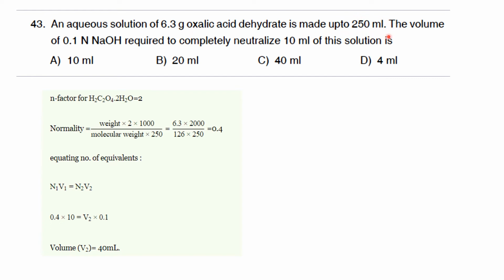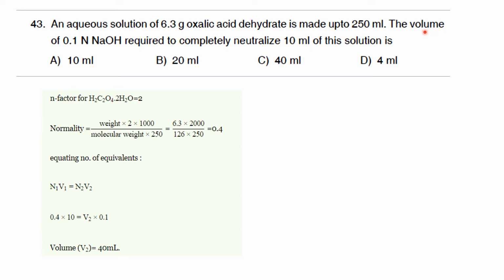So the volume of the solution is 250 ml. This is the weight of oxalic acid, and you also have the molecular weight of oxalic acid that you can calculate, and the volume is 250 ml.